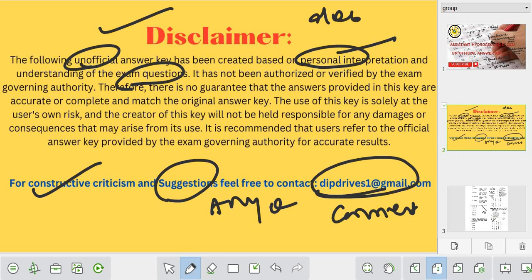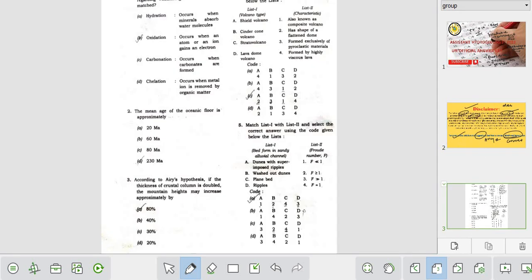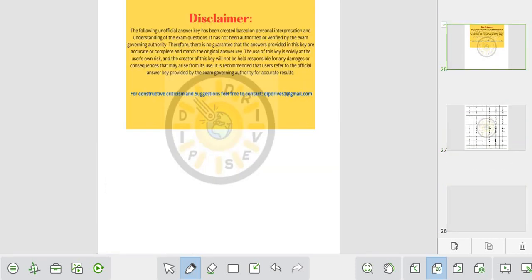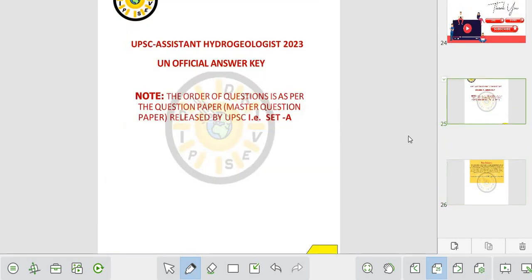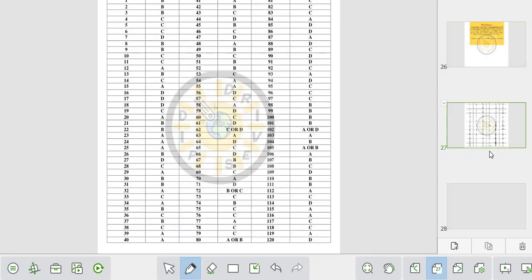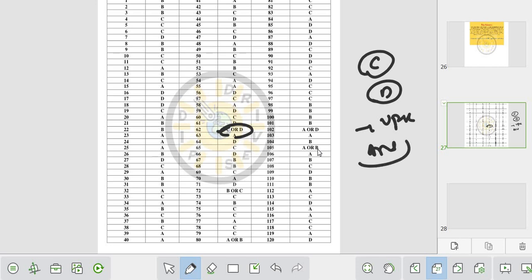Okay, so I have attached all the answers, and you can get them in the community section like this. So this is the answer key you will get in the YouTube community. I will not go into detail because I have attached some of the questions. These C and D you are seeing, there will be the answer. So this is a debatable question. Why is it C and why is it D? For some questions you can get the answer C also, you can get the answer D also. But the thing is UPSC has given only one answer. So that's why it is a debatable question, and it is very tricky in nature, we can say.